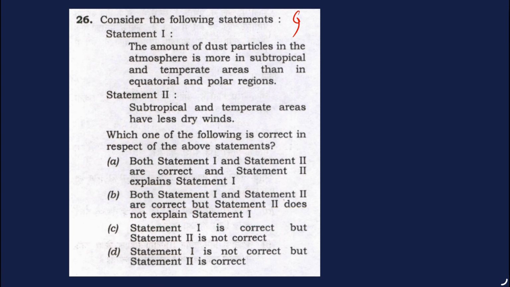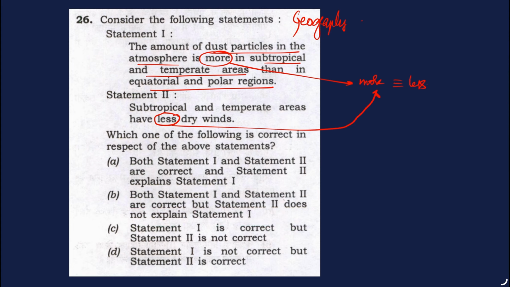This is a geography based question. The amount of dust particles in the atmosphere is more in subtropical and temperate areas than in equatorial and polar regions. They can easily put a trap here by replacing more with less. So this is a trap. Then the second statement is, subtropical and temperate areas have less dust. Again, less could be replaced by more. So this is how traps are introduced.